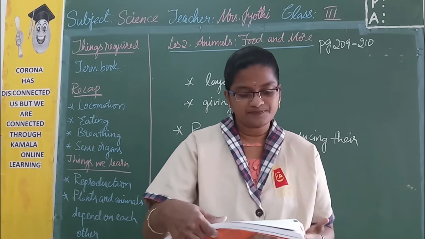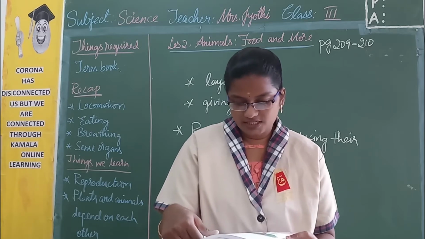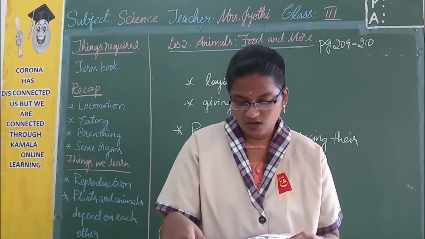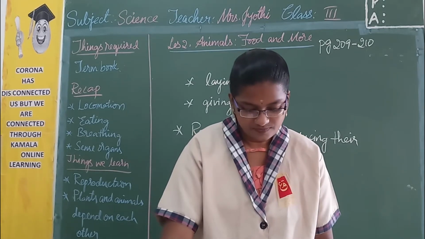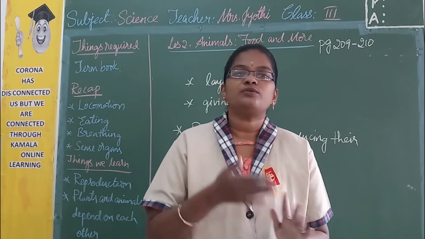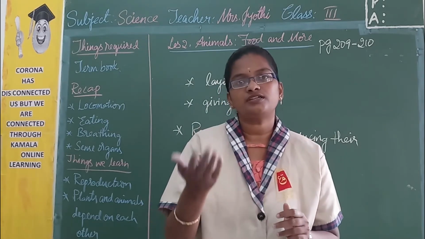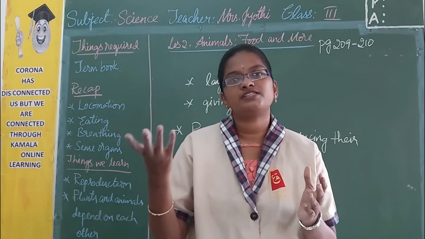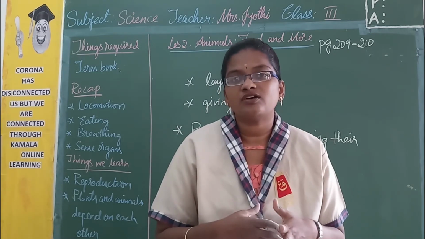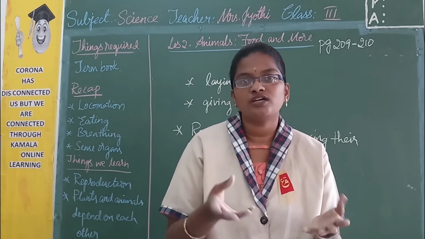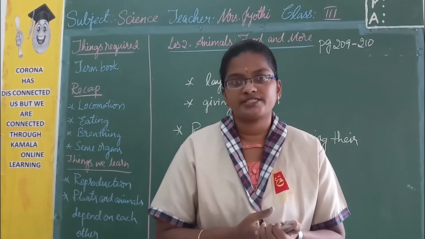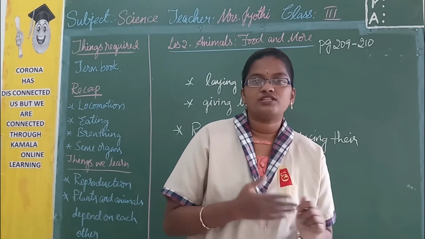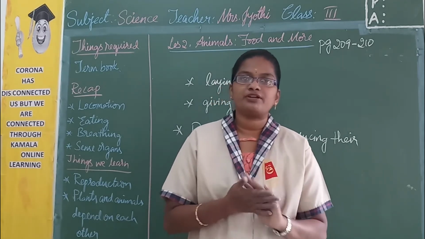The last point is plants also regulate the level of oxygen and carbon dioxide in the atmosphere. By doing this, plants ensure the sustainability of animals and planet Earth. Plants balance the amount of oxygen on the Earth. If you see, most places are covered with animals and human beings. When human beings breathe oxygen in and release carbon dioxide out, the level of carbon dioxide is going to increase, isn't it? To maintain that balance, plants help. In this way, animals and plants depend on each other.